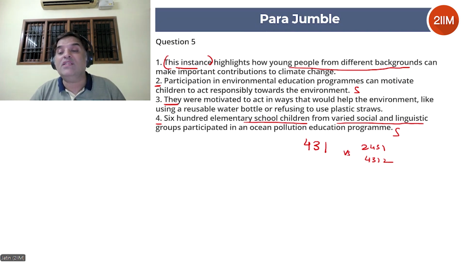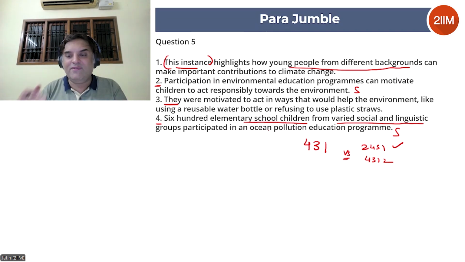But let's do a versus. Okay, this seems fine. Let's read 4-3-1-2. So we have 600 children. We have they are motivated. Then 1 is this instance highlights how young people from different backgrounds can make important contributions to climate change. Let's read 2. Participation in environmental education programs can motivate children to act responsibly towards the environment. Now, see again, the flow is a little abrupt. 1 has clearly told you that young people can make important contributions to climate change.